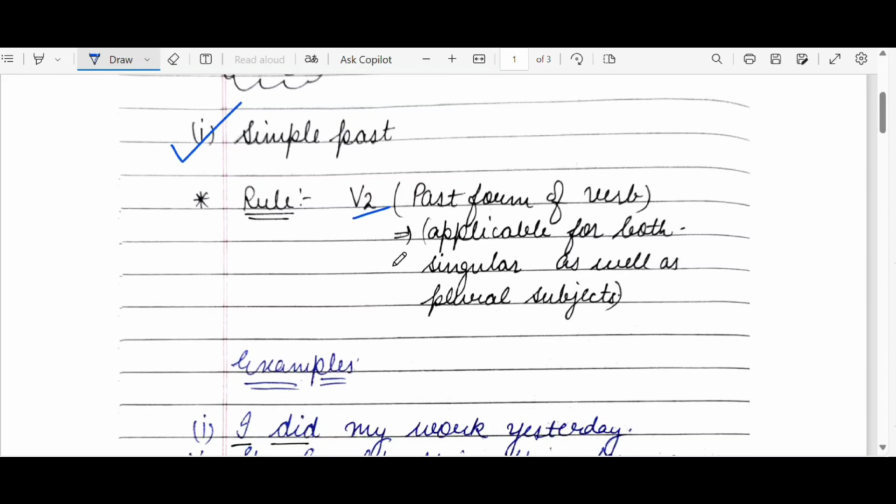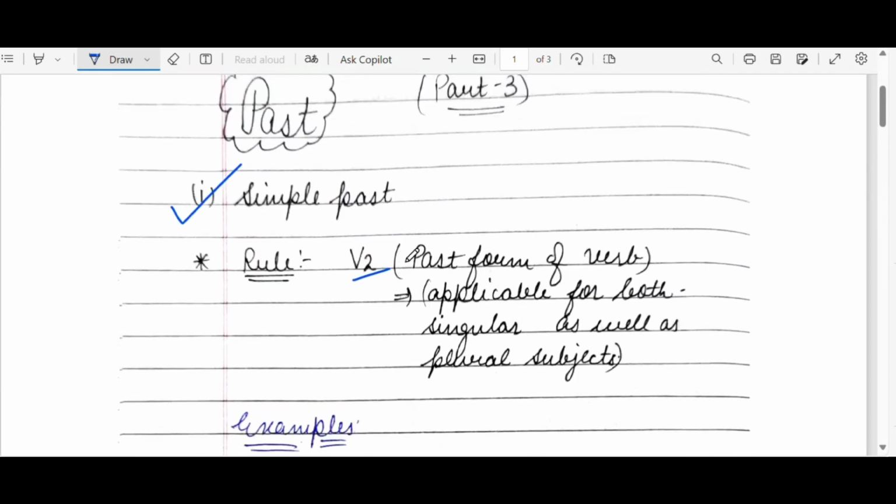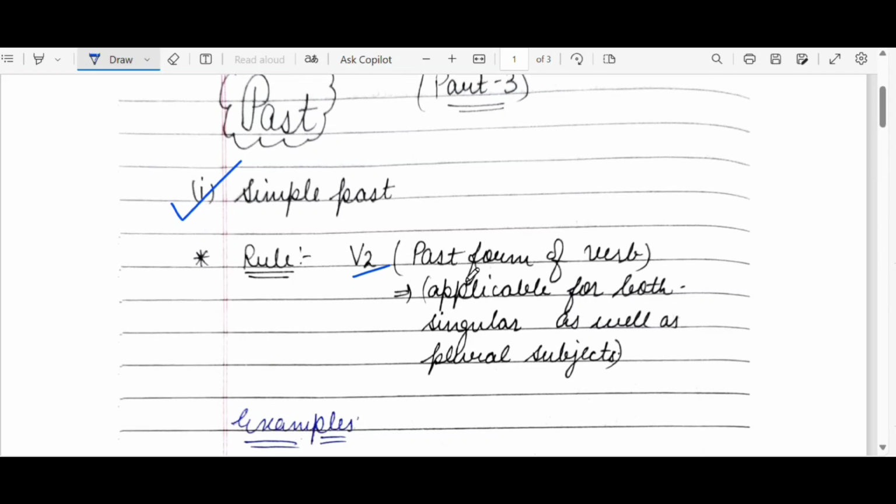Let us take an example. She learned her lesson. We know that she is singular, but there is no such rule to use S or ES with the verb. So we have to simply write learned, that is the V2 of learn. You have to learn the forms of verbs from the table which I had discussed in the part 1 of this series. Check the link in the description box.